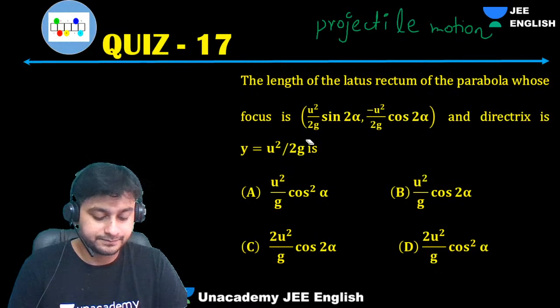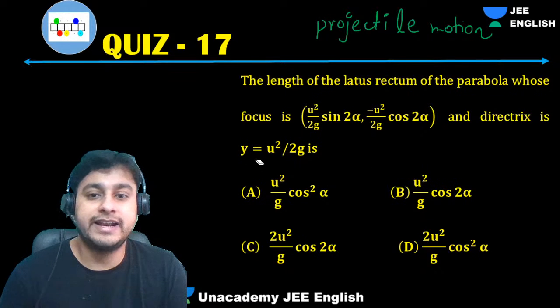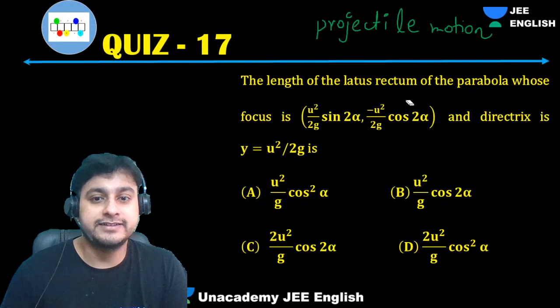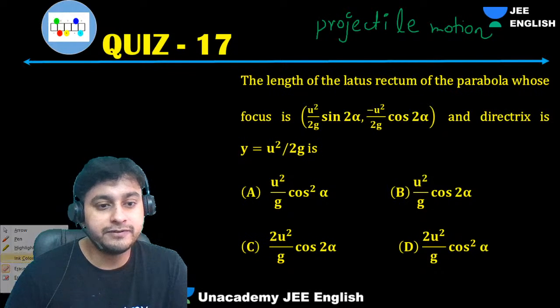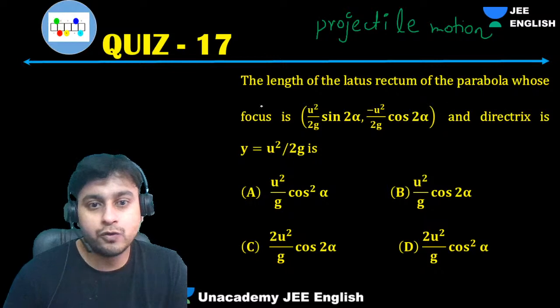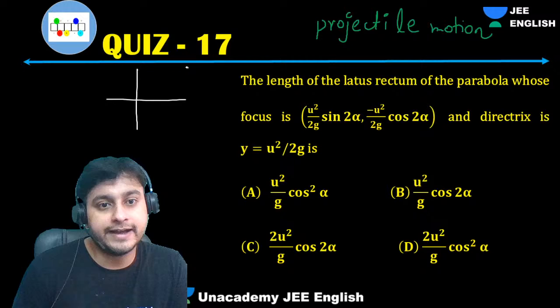Tell me. So guys, we have a point, we have a directrix, and we need the length of the latus rectum. What is the distance between focus and directrix?